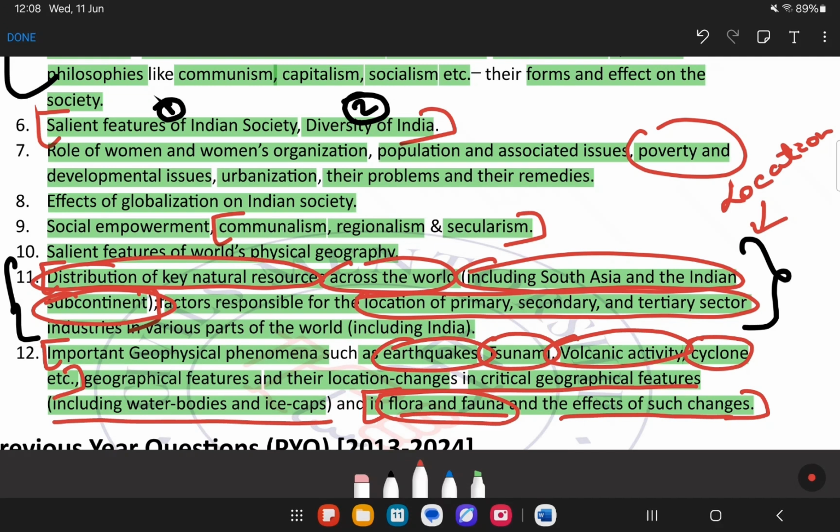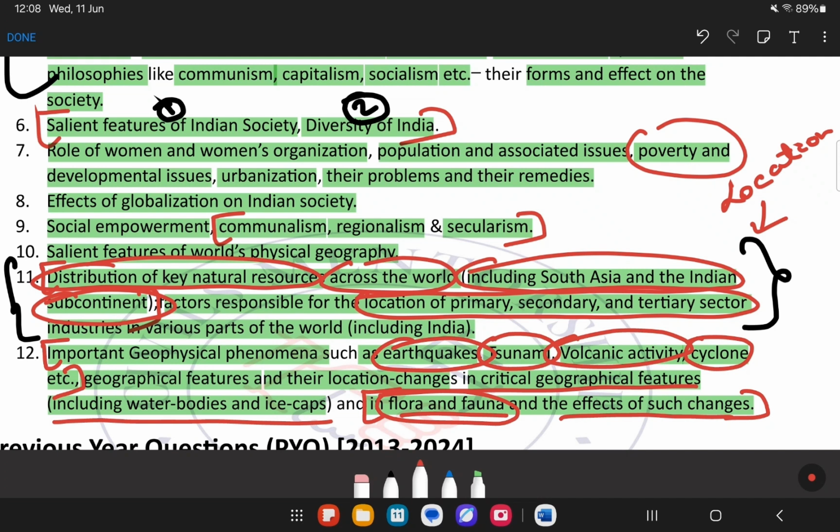So from here, what we need to do is that link up. While we are trying to discuss this entire paper 1 syllabus, only one thing we have found out, that UPSC has given a particular topic in multiple places of the syllabus. And if we can link it up, that will give us an edge in answer writing for getting suppose half marks or 1 mark, which is very important.